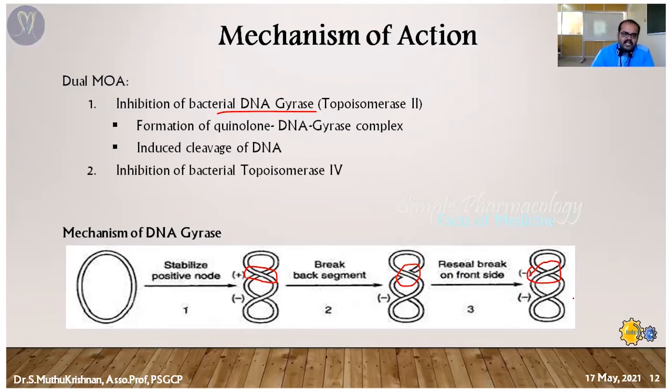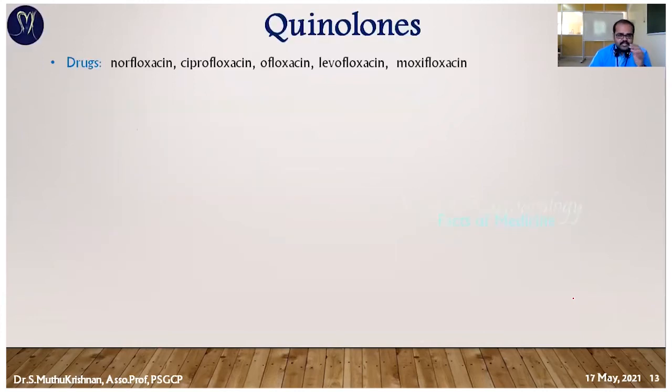Apart from that, it has another mechanism. It's also going to inhibit topoisomerase 4. That mechanism is not clearly described, but in second generation and third generation drugs, it's also effective against this mechanism. Topoisomerase 4 is also going to be inhibited. So this is the mechanism.